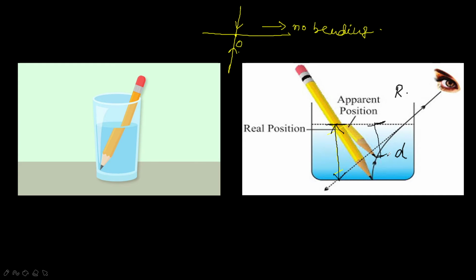So due to the refraction of light, we are finding a virtual image of this pencil here at the apparent position. The immersed portion of the pencil stick appears to be raised, at a point O on the surface of the water. With this also we can find out the refractive index. Okay, so what is this refractive index? That also we'll discuss.